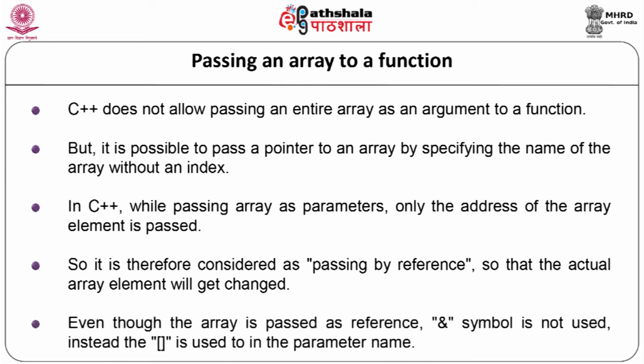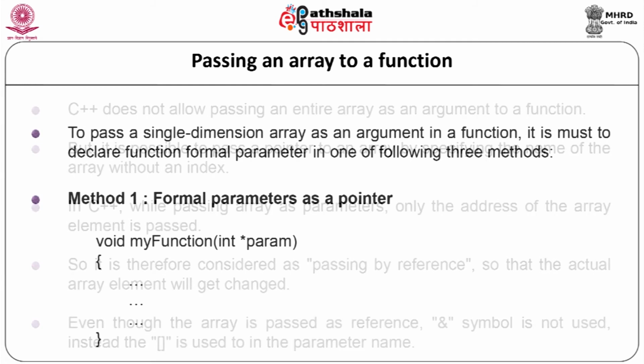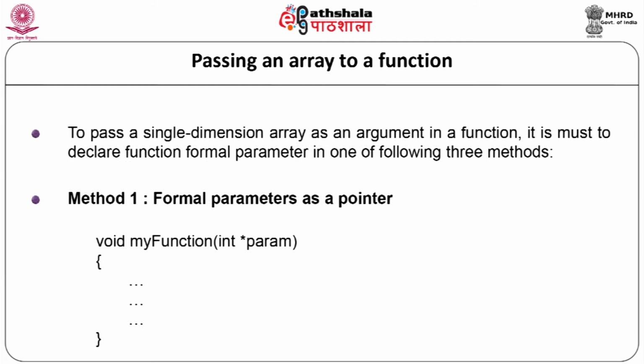Even though the array is passed by reference, the AND symbol is not used. Instead, the square bracket is used in the parameter name. To pass a single dimensional array as an argument in a function, it is a must to declare the function's formal parameter in one of the following three methods. Now, let us see these three methods.